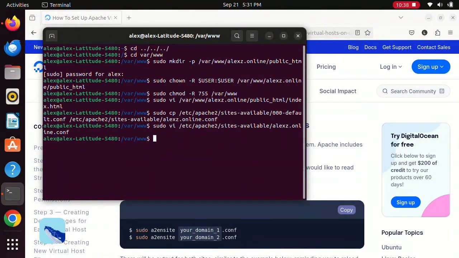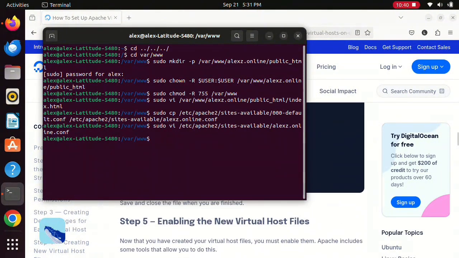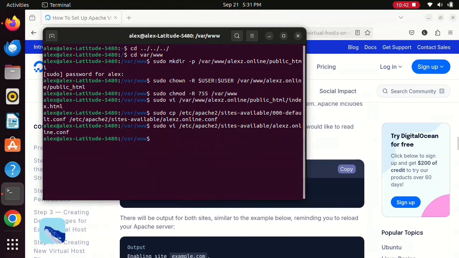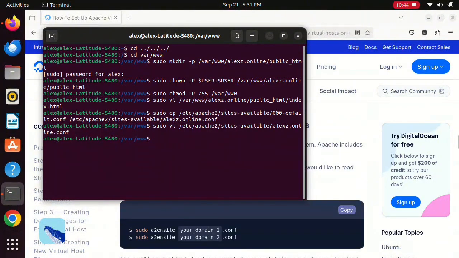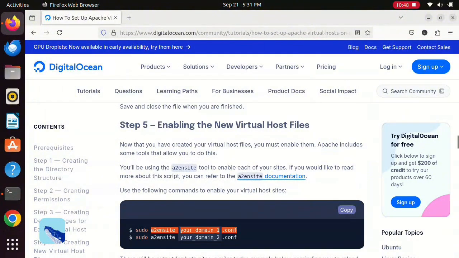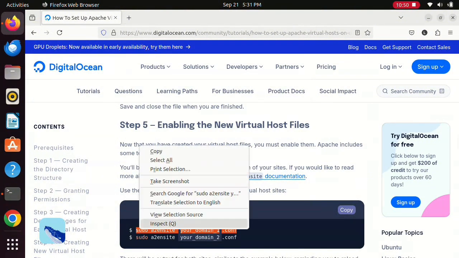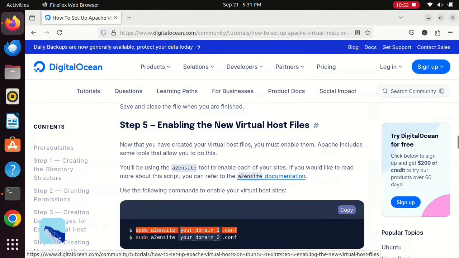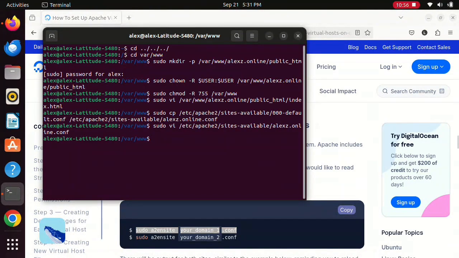It's called A2NSIDE. I don't know what it stands for, but this is like as if you're recording the configuration on the available sites of the Apache. So easy, and of course, change the name of your configuration. That's a must.